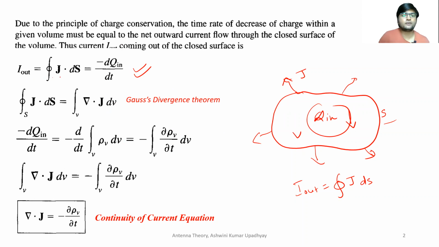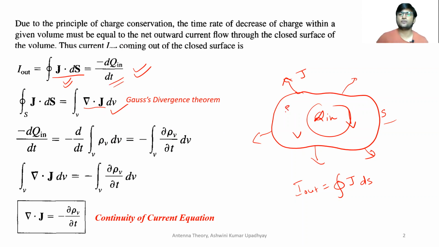Now, considering this particular term, the closed surface integral of J, if you apply the Gauss divergence theorem, you can replace this closed surface integral with the volume integral, with the condition that J is replaced with the divergence of J. You already know this. This is a very important theorem. And you can also write this Q in.